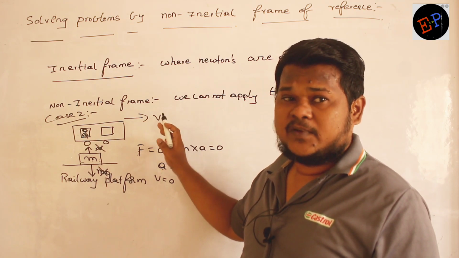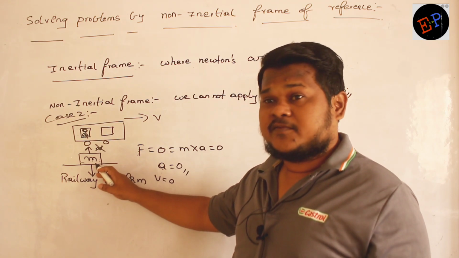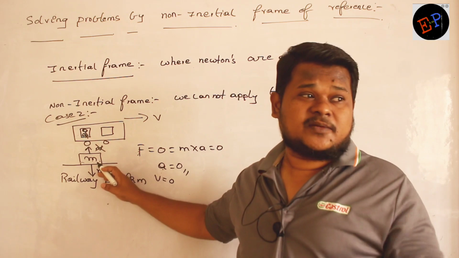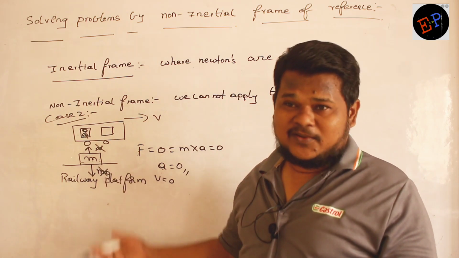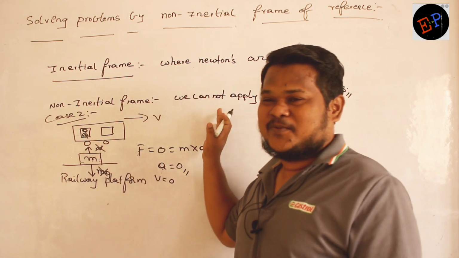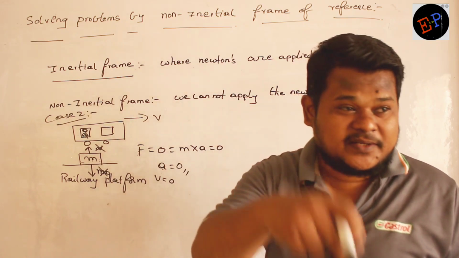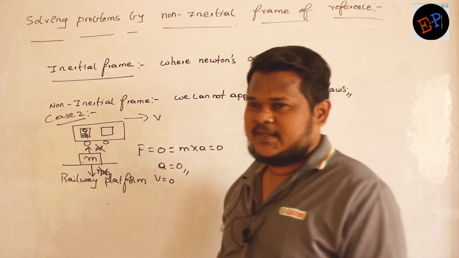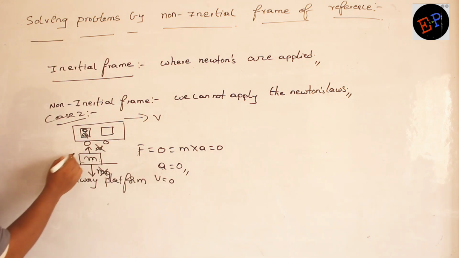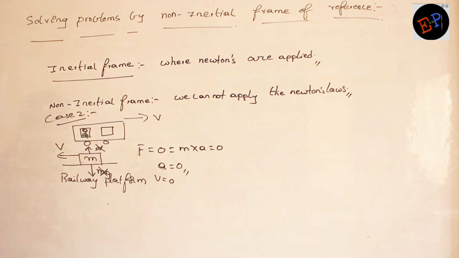V. Velocity of the observer is V. Then what will be the velocity of the mass as observed by the observer? How much velocity does it appear to have? V only. If you are moving with a velocity of V, the mass also appears to be moving backwards with the same velocity of V. To whom? To the observer present inside the train. Are you able to understand? So to this observer, it appears as if this mass is moving backwards with a velocity of v. This is what he observes.